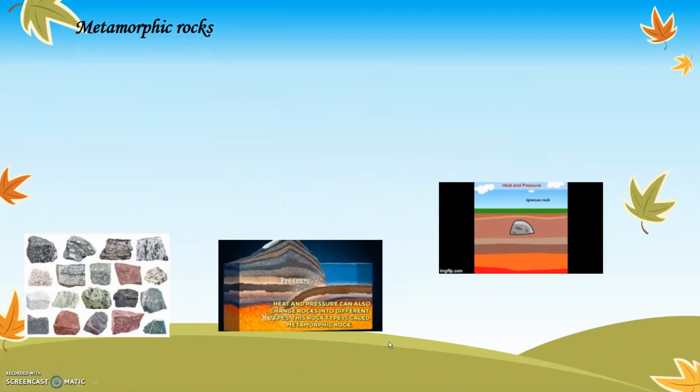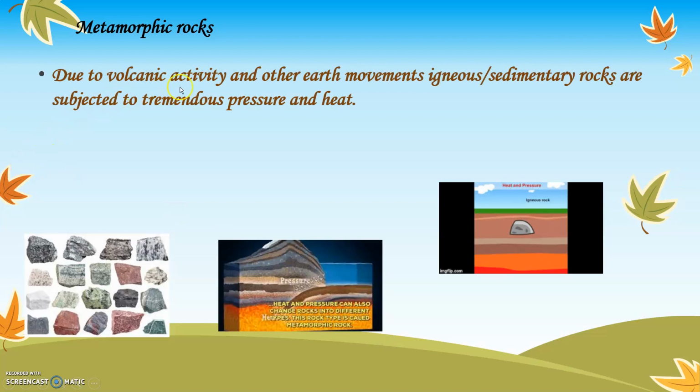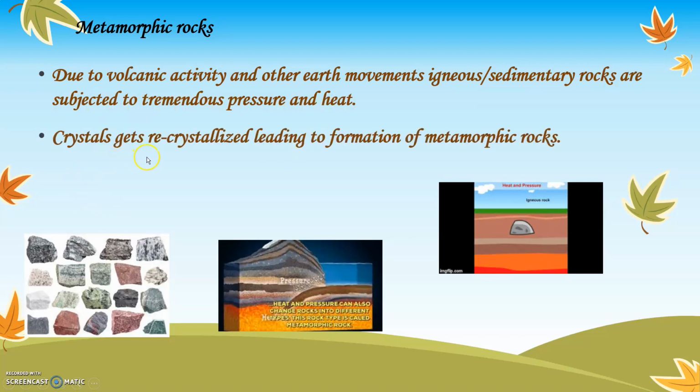Next type of rock is metamorphic rock. Due to volcanic activity and other earth movements, igneous and sedimentary rocks are subjected to tremendous pressure and heat. Crystals get recrystallized, leading to formation of metamorphic rocks. So you can see earlier, igneous rocks and sedimentary rocks are already formed. Due to immense pressure, these rocks again get recrystallized or broken down, leading to formation of metamorphic rocks.